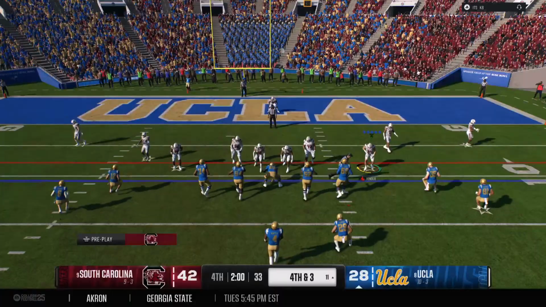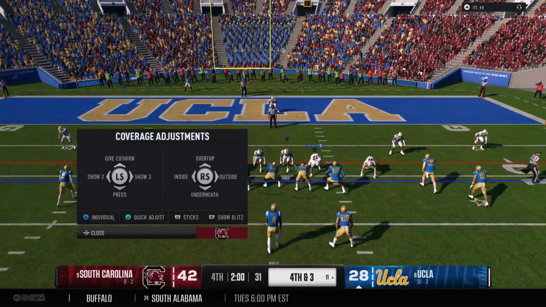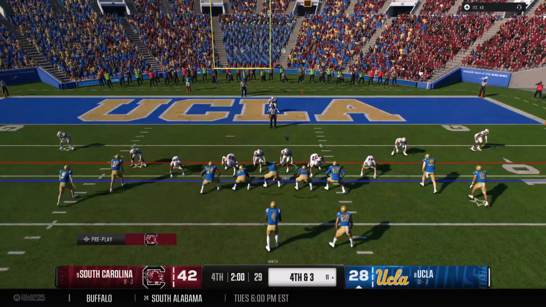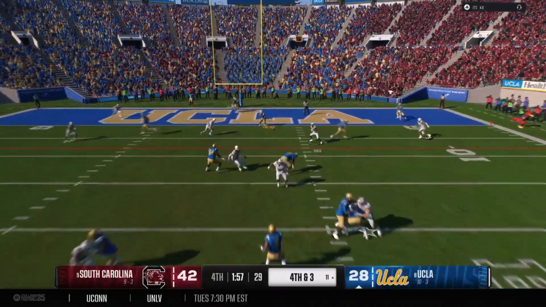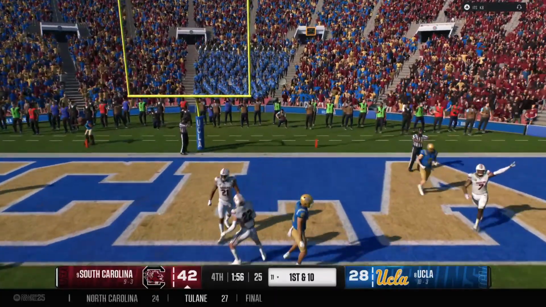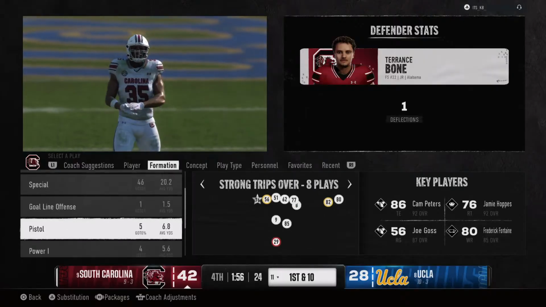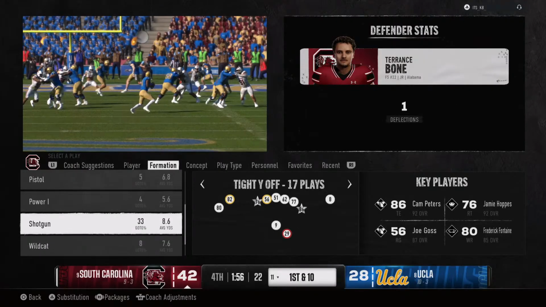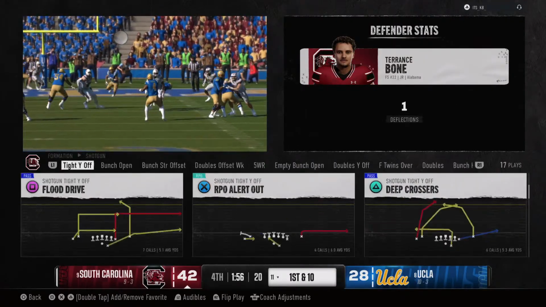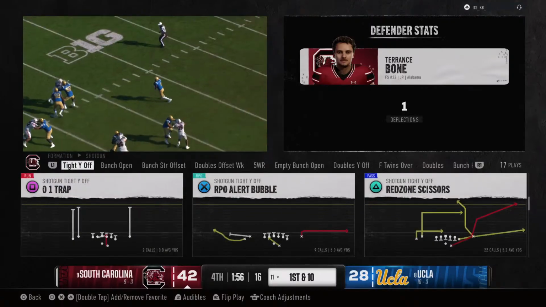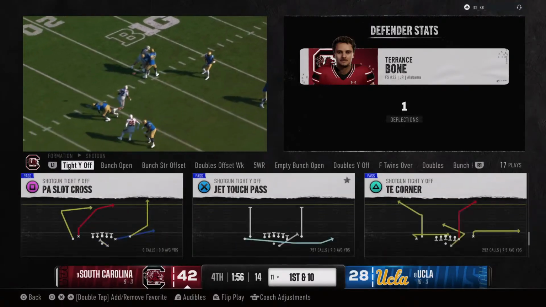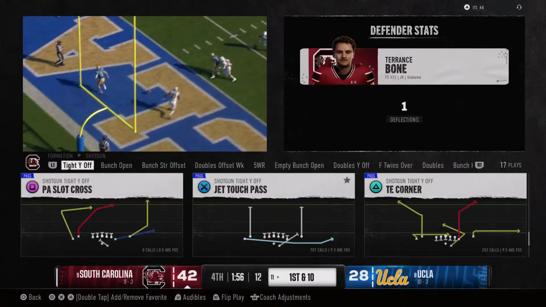So, down by multiple possessions here, the offense will try to convert on 4th down. From the shotgun, drops back. Oh, and it's incomplete. It's a turnover on downs. Crucial moment late in this game. Well, down late in this football game by more than a possession, they obviously had to go for this. They just couldn't come up with the execution.